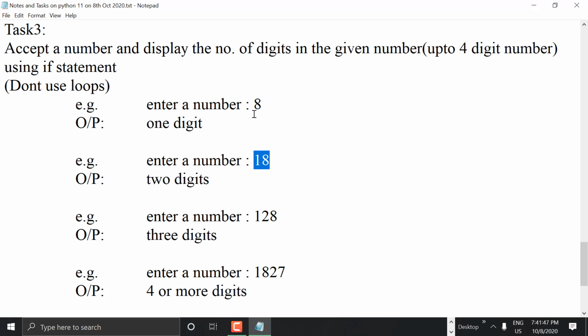Hello, guys. Any other logic? If I say the answer, you will laugh. That's why I don't want to say. Okay. No, no, no. I don't want to do that. That is okay. What you said is right, and we can do that without converting into string. Can I do that?